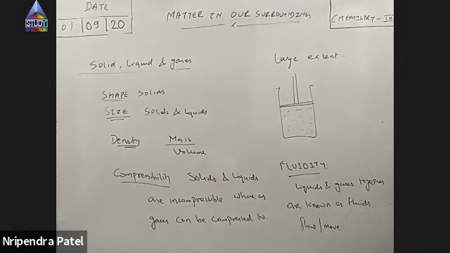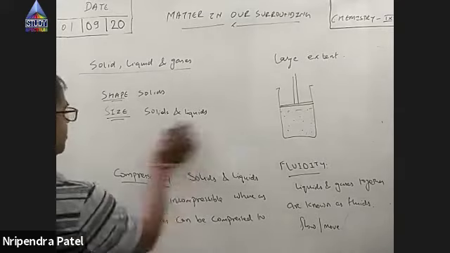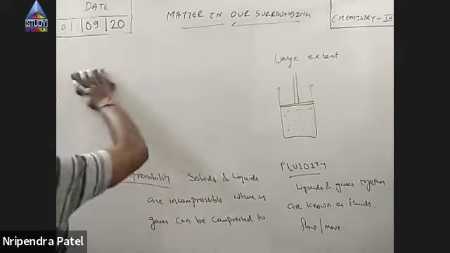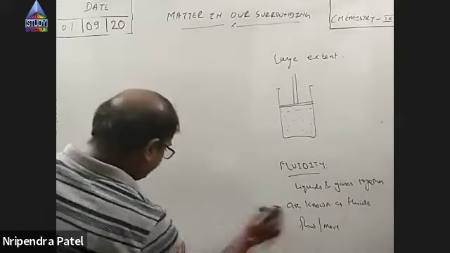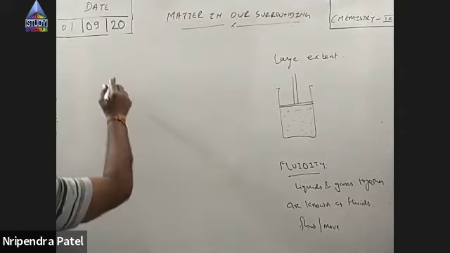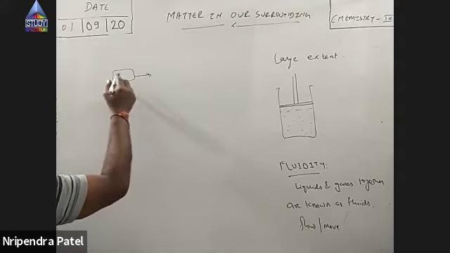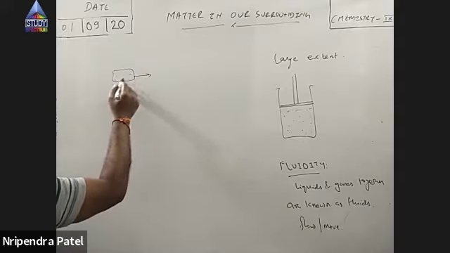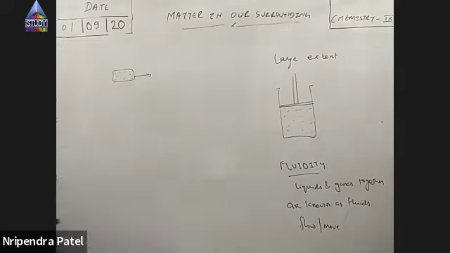So solids can move, but they don't flow. Liquids actually flow. We say liquids flow or gases flow. There's a small difference between flow and motion. For example, if a solid is in motion, every particle moves together with the same speed. The distance between these particles does not change.